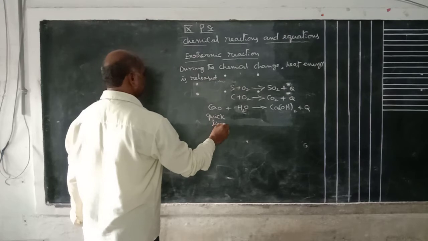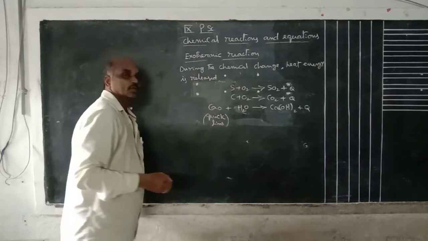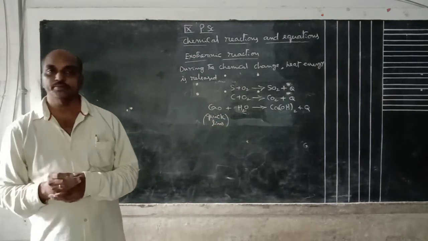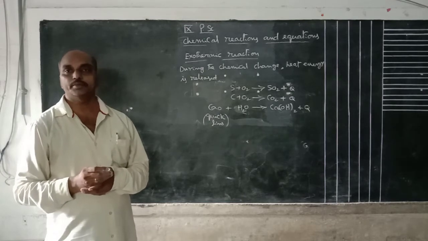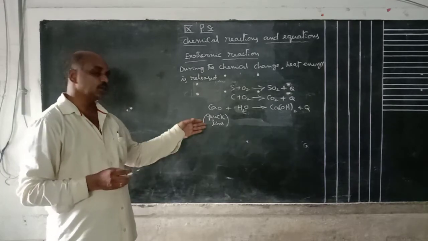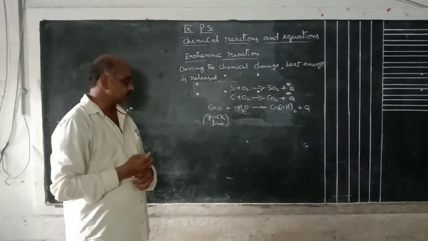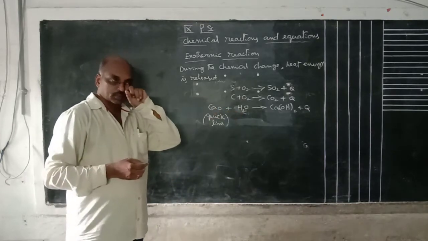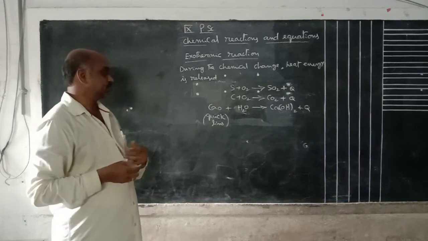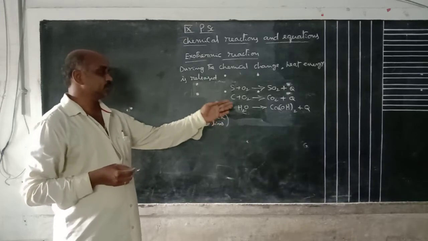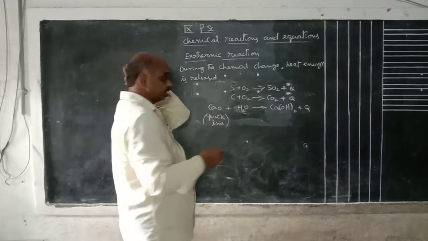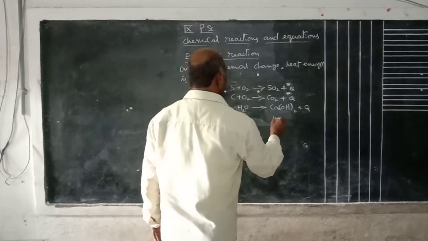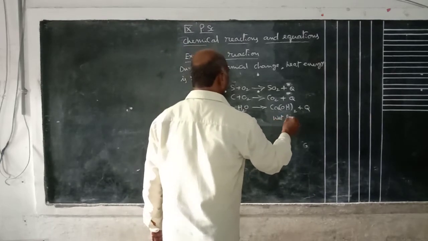Take a small quantity of quicklime, dry powder of lime, in a vessel or any plastic one. Add some quantity of water to this. After mixing water, CaO reacts with water to form what? Ca(OH)2. That is slaked lime.